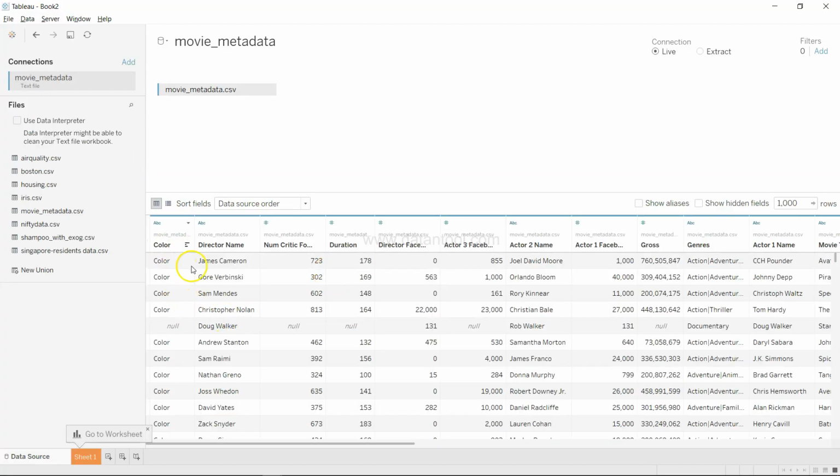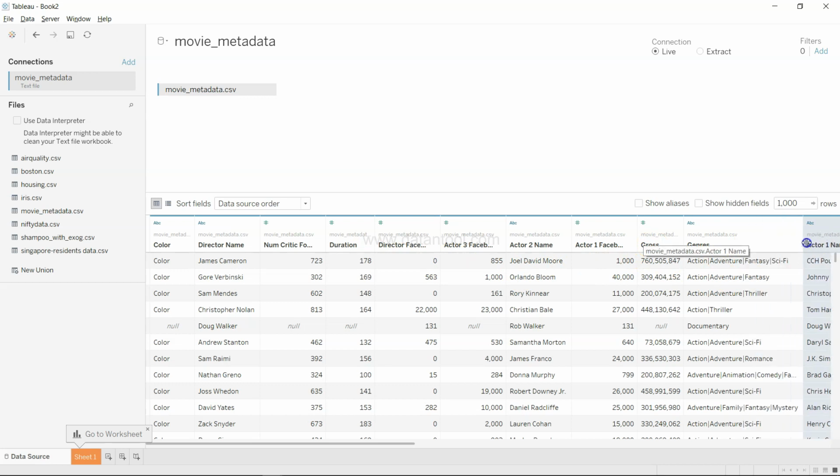Here I have the same data set selected with its respective columns and data values, such as color, director names, and so on. The gross column is over here. The genre column has different genres like action, adventure, fantasy, sci-fi and so on. As you can see, it has a separator, which is a pipe separator.